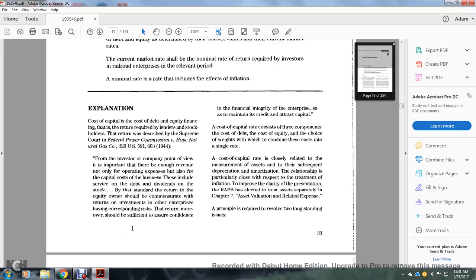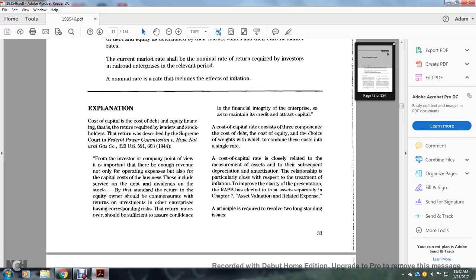From the investor's view, it is important that the company have enough revenue to cover operating expenses, and also the capital costs of the business, to include the service of the debt and dividends upon the stock. The standard of the return on the equity of the owner should be compensated from the returns of other investments, if they have corresponding risk. The return, moreover, should be sufficient to assure competitiveness and financial integrity within the enterprise, to maintain the credit and to attract capital.